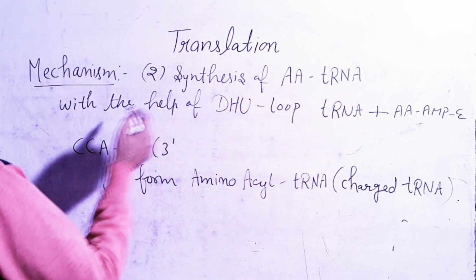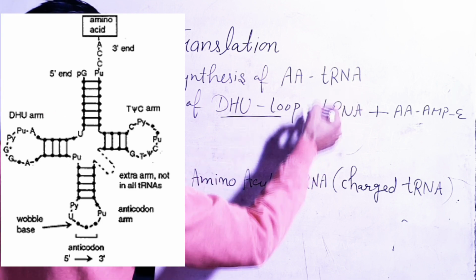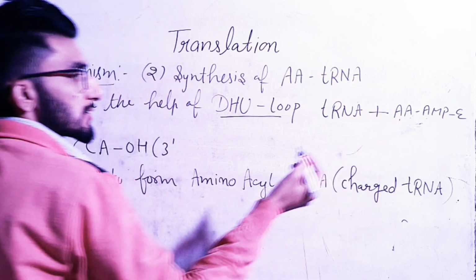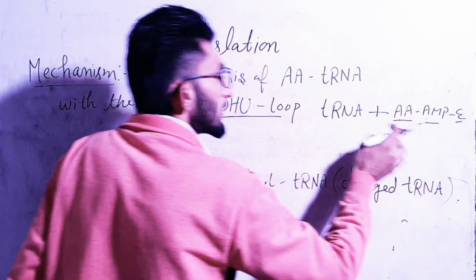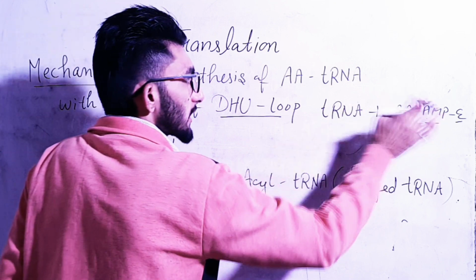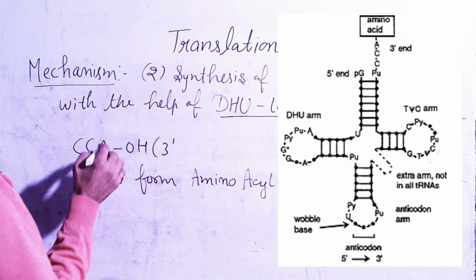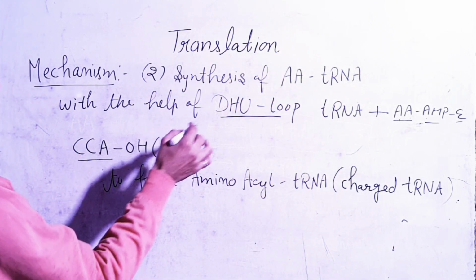So the second step is amino acyl tRNA formation. Okay. With the help of the DHU loop of tRNA, this tRNA is attached with the amino acyl AMP enzyme complex that we made in the first step. Okay. Clear? This amino acid will attach to the CCA-OH site which is on the 3' end of the tRNA.